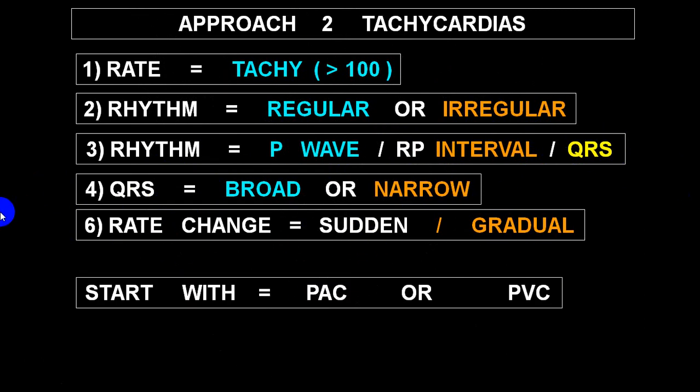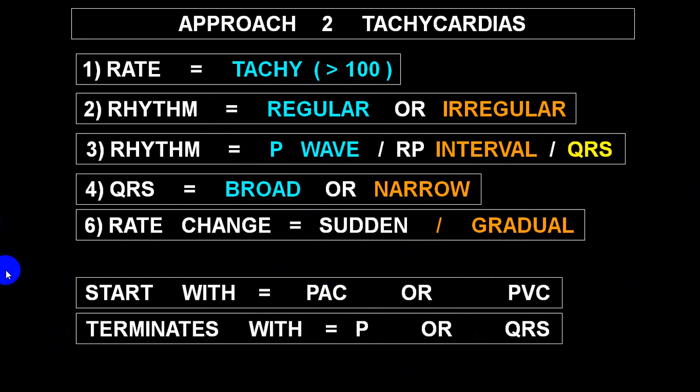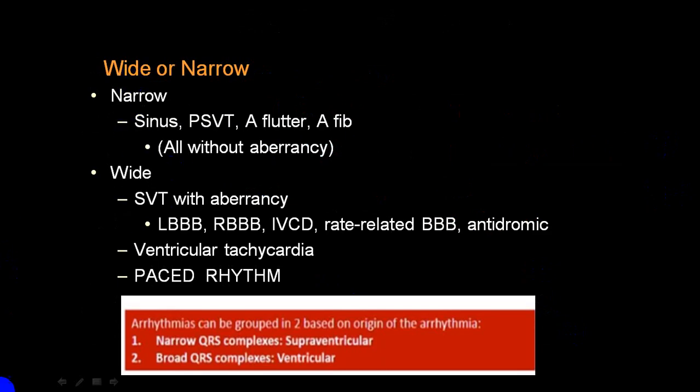And then you look at whether a PAC, that is premature atrial contraction, was present, or a premature ventricular beat was there before the beginning of this rhythm. And how does it terminate? If it terminates with a P wave, it is in favor of the atrium. If it terminates with a QRS complex, it is in favor of a ventricular tachyarrhythmia. So, wide or narrow? If it is narrow, more in favor of sinus, paroxysmal supraventricular, atrial flutter, atrial fibrillation, without aberrancy. Look at this, without aberrancy. If it is with aberrancy, it will be wide.